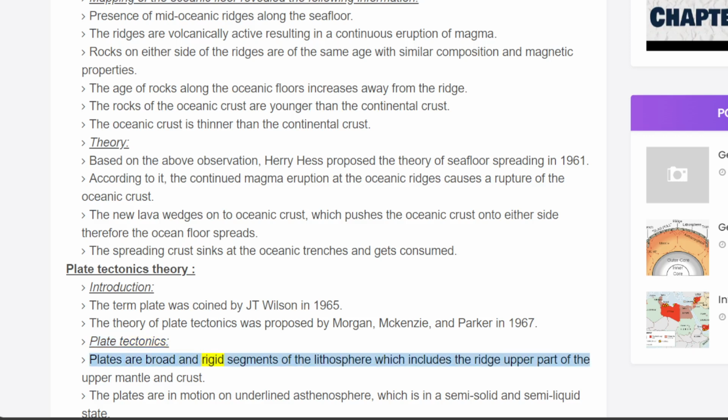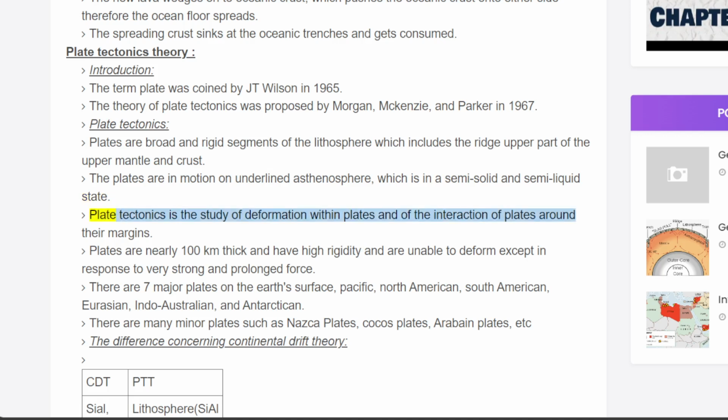Plates are broad and rigid segments of the lithosphere, which includes the upper part of the upper mantle and crust. The plates are in motion on the underlying asthenosphere, which is in a semi-solid and semi-liquid state. Plate tectonics is the study of deformation within plates and of the interaction of plates around their margins. Plates are nearly 100 kilometers thick and have high rigidity and are unable to deform except in response to very strong and prolonged force.